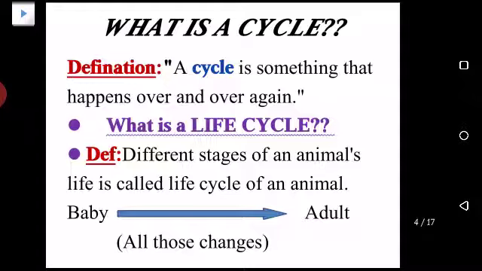Just like your parents, they are adults and you are a child, you are a baby. So, according to the definition, look at the definition. What does it say? It says that different stages of an animal's life is called its life cycle. All of those changes, all that happens during the life of an animal is called its life cycle, how it changes from baby to an adult.